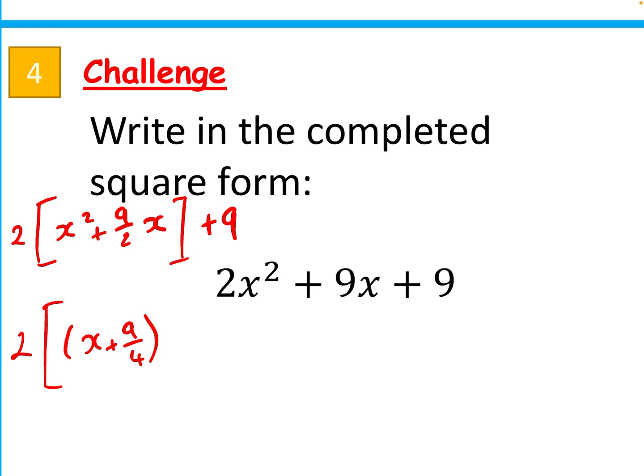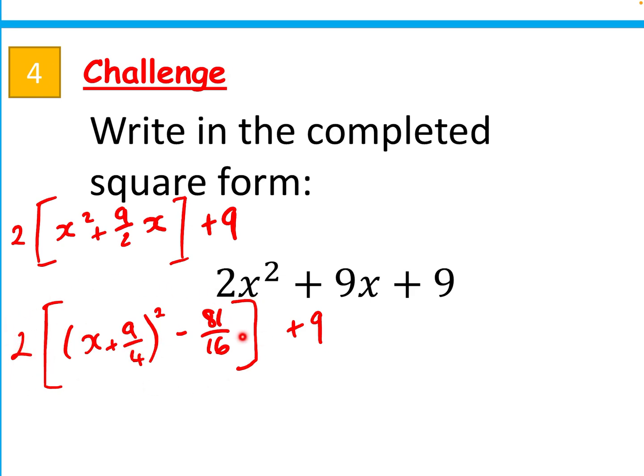And then I can close those brackets. That bracket must be squared, then I need to subtract this number squared. Well, that is subtract 9 squared is 81, 4 squared is 16. Close those square brackets because I've dealt with all of this now, and I've still got that plus 9 on the end. Now what I want to do is expand this 2 and these square brackets.